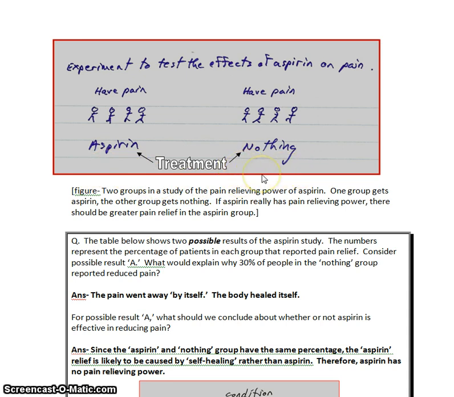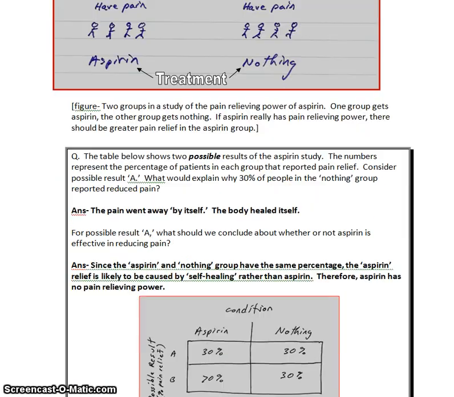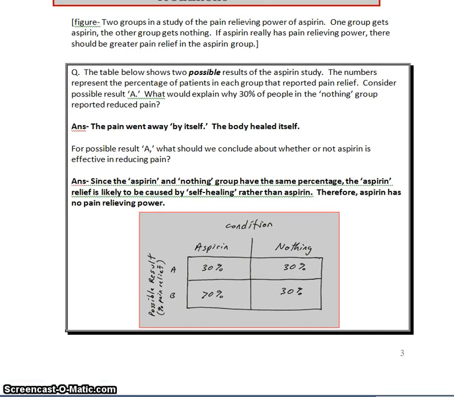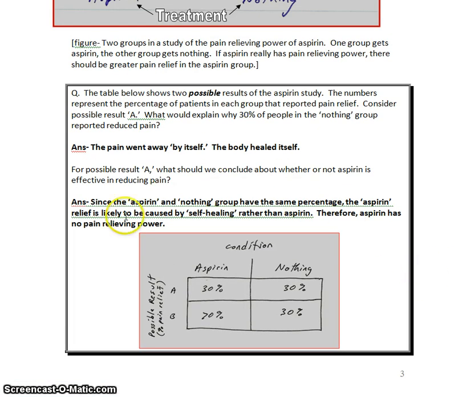Now, if aspirin is going to cause pain relief, then we should expect a difference in the outcome between these two groups. So let's take a look at some possible results. Down here is a chart, and on the left you see possible results.